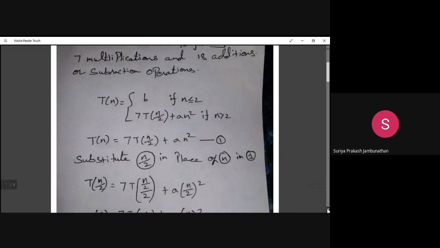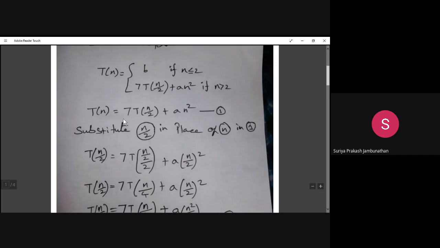Now let's consider this as equation 1. Whatever we are identifying here is considered as equation 1. So T of n is equal to 7T of n divided by 2 plus a n square is equation 1.